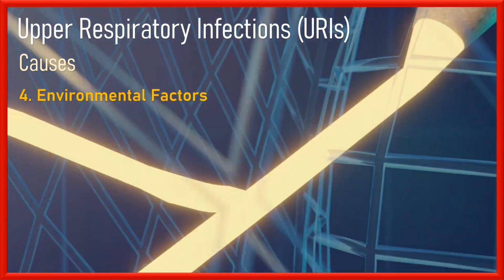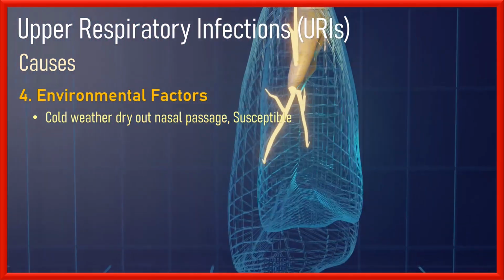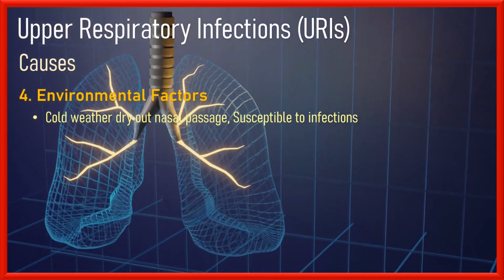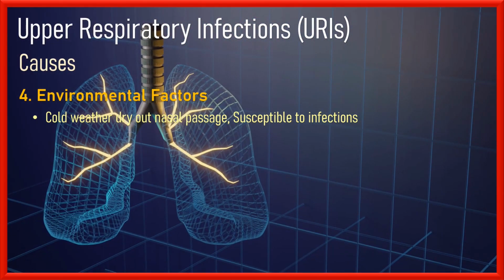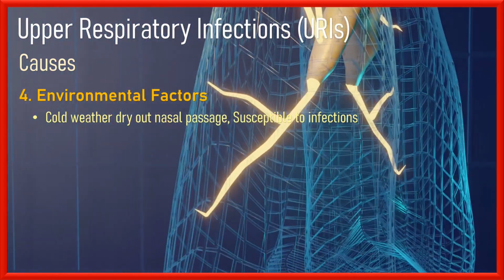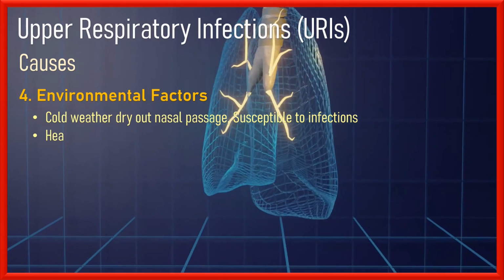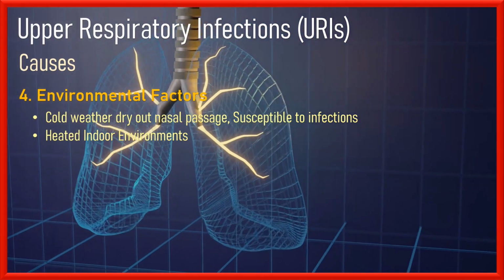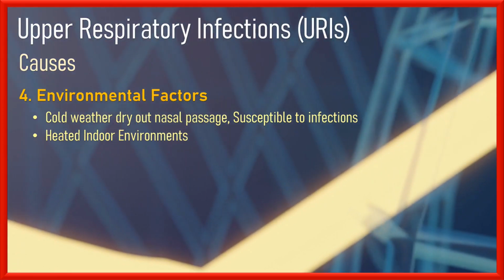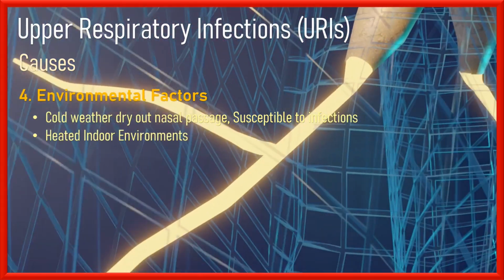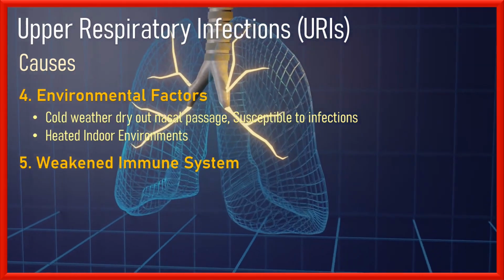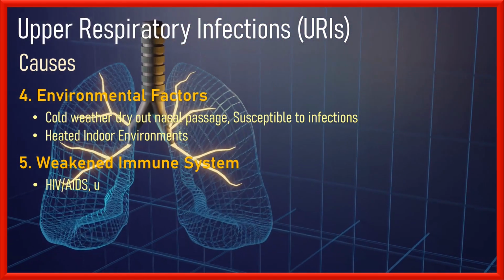Number 4, environmental factors. Certain environmental conditions can contribute to the development of upper respiratory infections. Cold weather can dry out the nasal passages, making them more susceptible to viral and bacterial infections. Low humidity levels in heated indoor environments can also cause drying of the respiratory mucosa, impairing the body's defense mechanisms against pathogens.